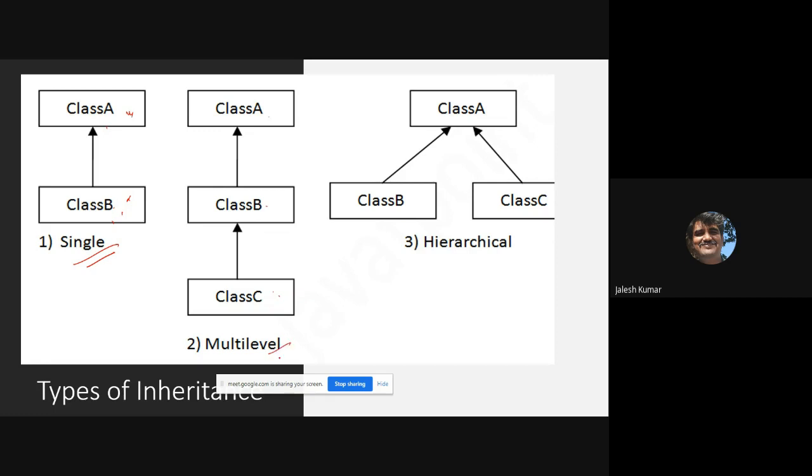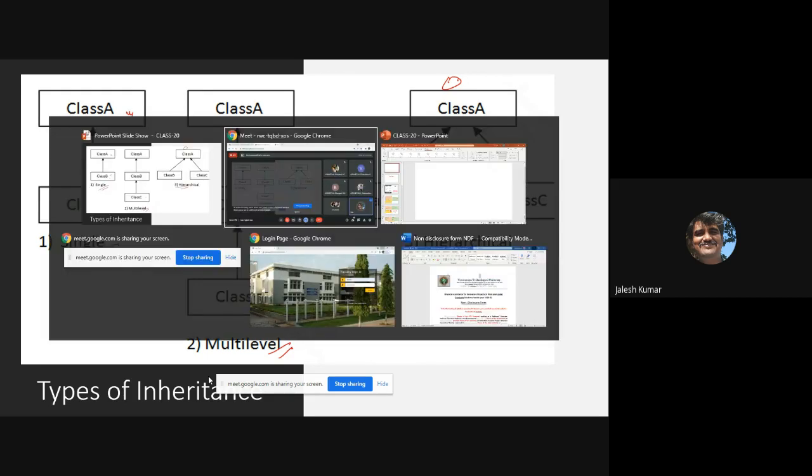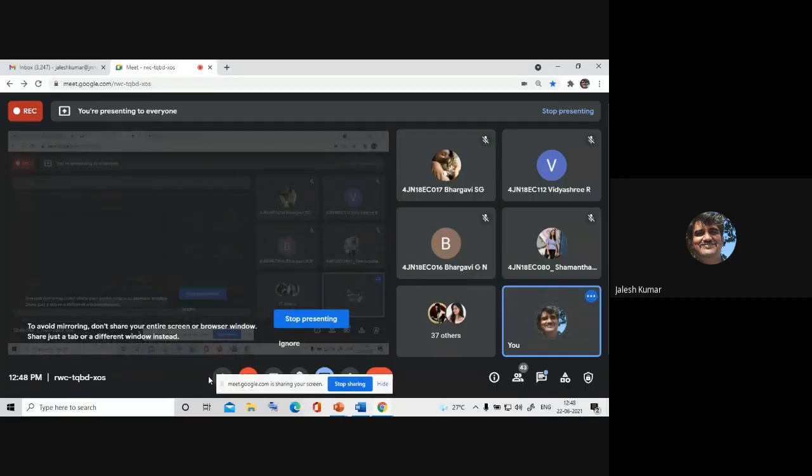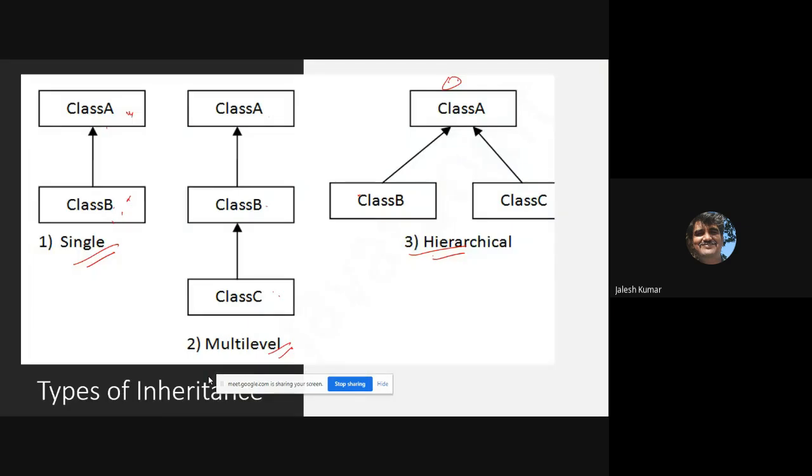That is called multi-level. Hierarchical. See, the assignment is written by A, she will take and he will also take. So that is another type. These all are the types of inheritance: single level, multi-level, hierarchical, like that. So this is how inheritance is dealt with.